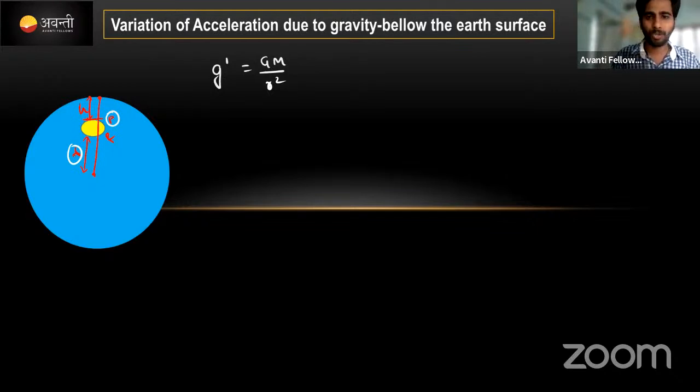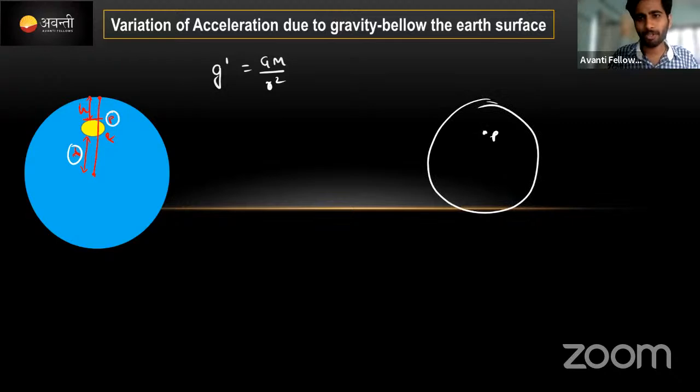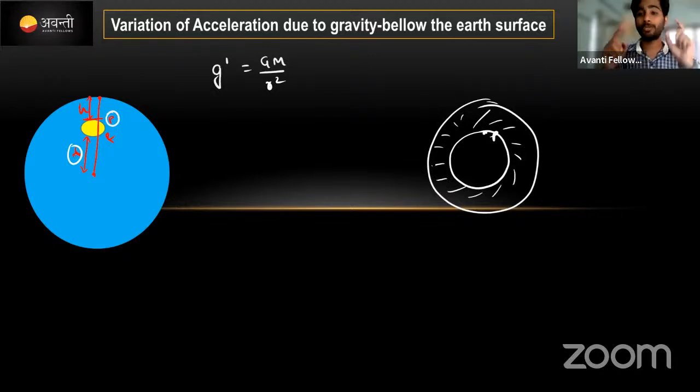Yesterday I told you guys, this is the earth surface. If you are going to find the gravitational field intensity at this point, the entire mass outside, this mass we are not taking. Due to this mass there is no field created.